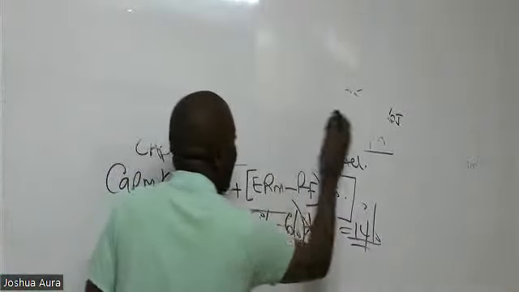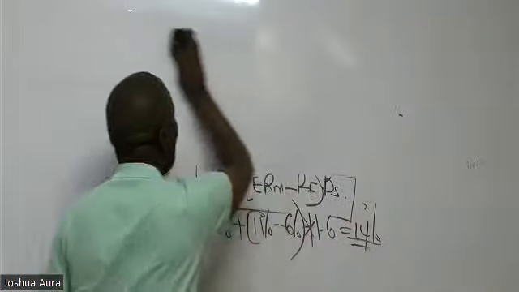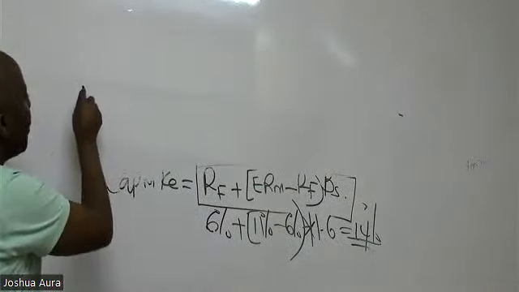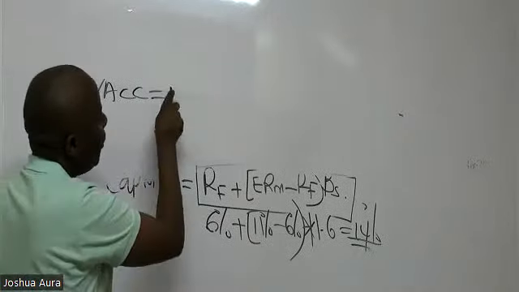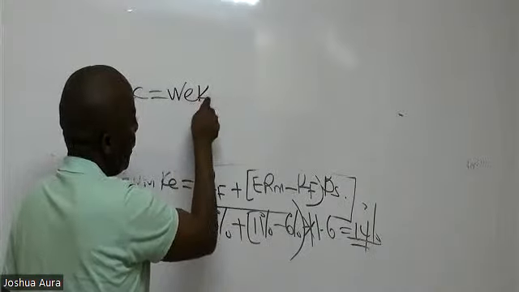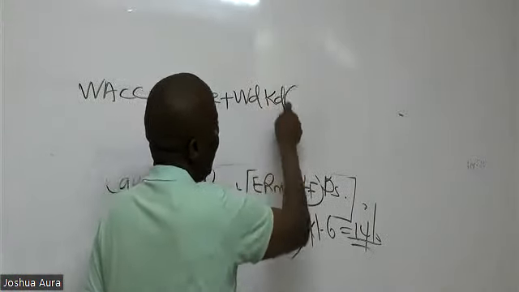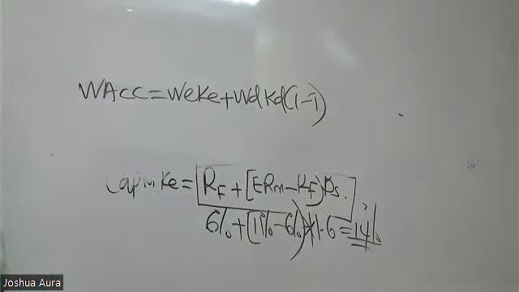Ladies and gentlemen, please come here. It's not lost on us what you're supposed to do in this question. What you're supposed to do in this question is to get the famous WACC. So WACC, in this case, we know that it is weight of equity, cost of equity, plus weight of debt, cost of debt. But now this has to be adjusted for taxation.